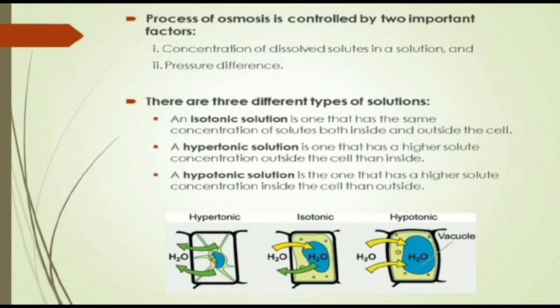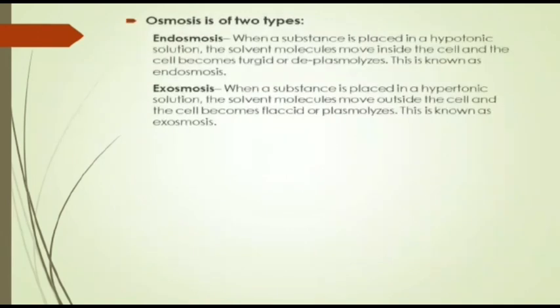And a hypertonic solution is one that has a higher solute concentration outside the cell than the inside. And number three, a hypotonic solution is the one that has a higher solute concentration inside the cell than the outside. From the diagram given below, I hope it is clear to you all what is an isotonic solution, what is a hypertonic solution, and what is a hypotonic solution.